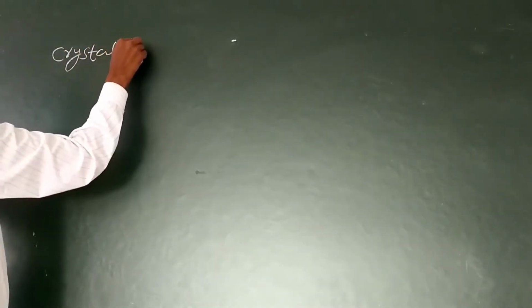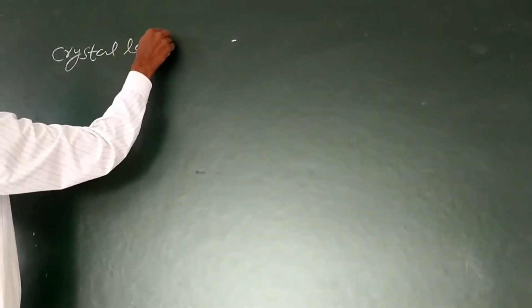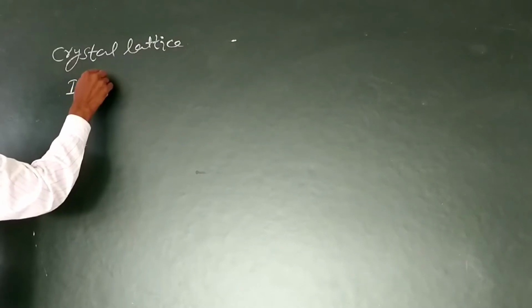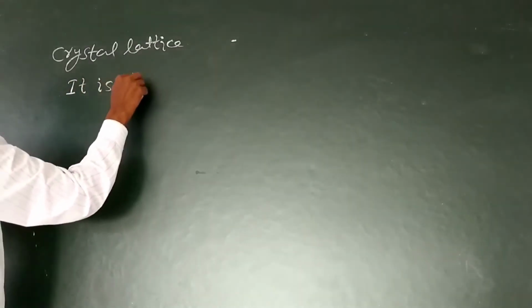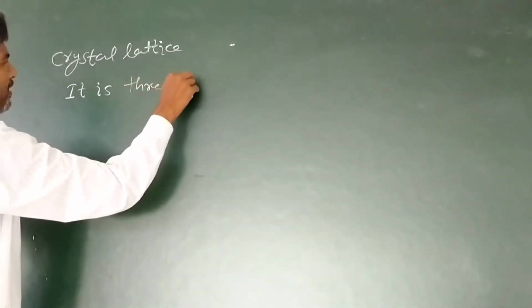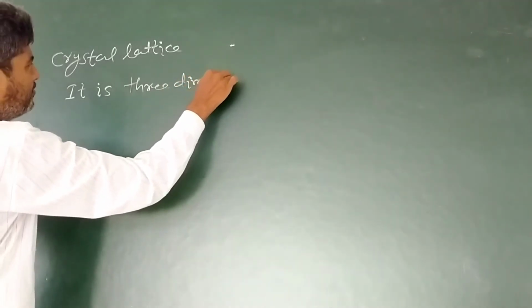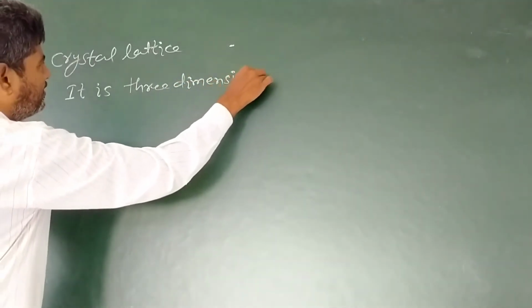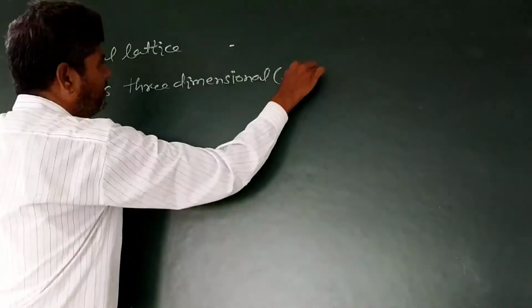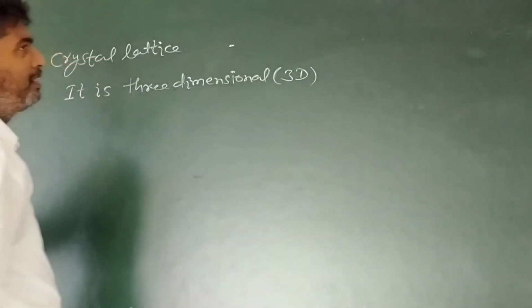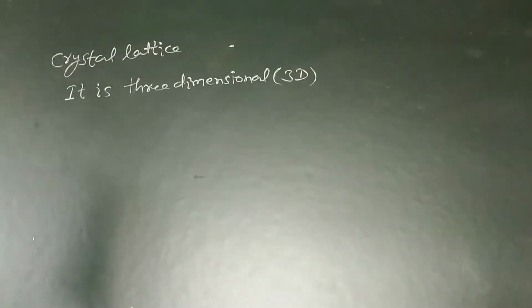Crystal lattice. It is three-dimensional, that is 3D, with X, Y, Z, all three axes.